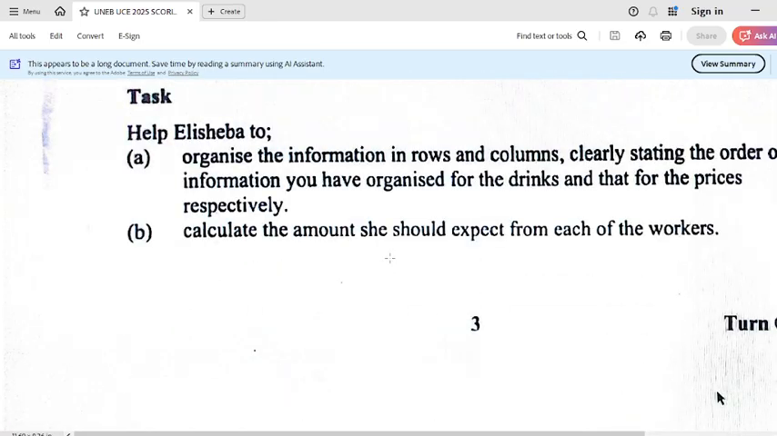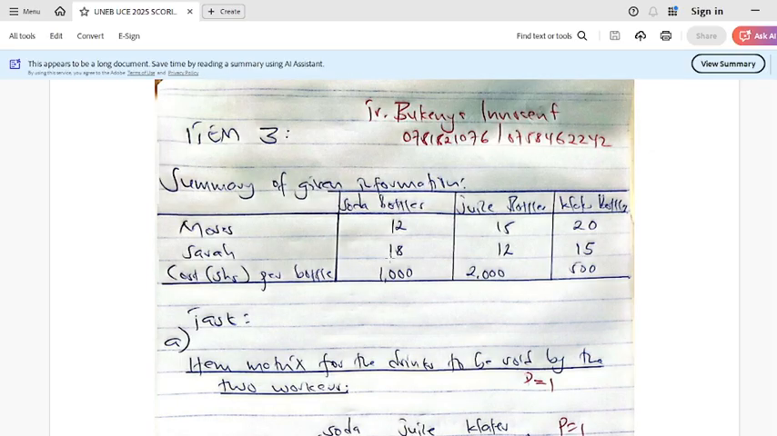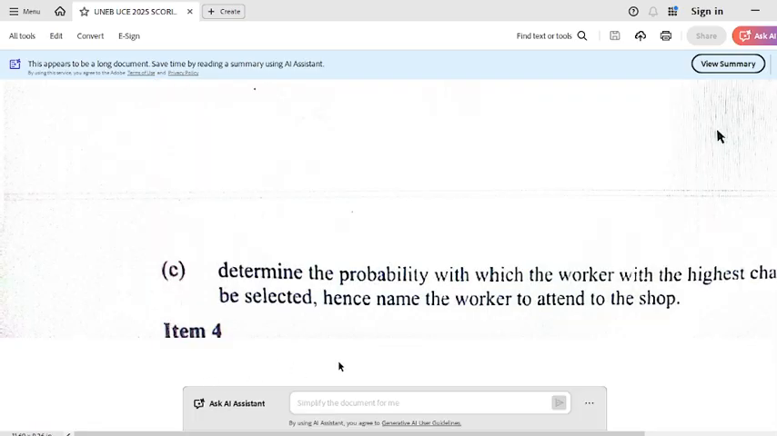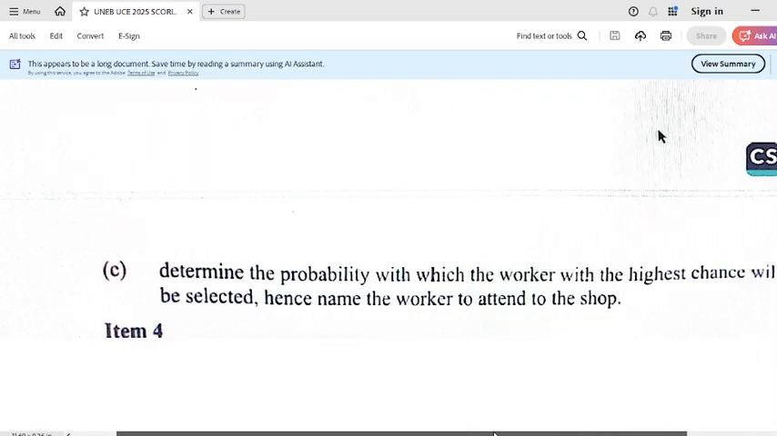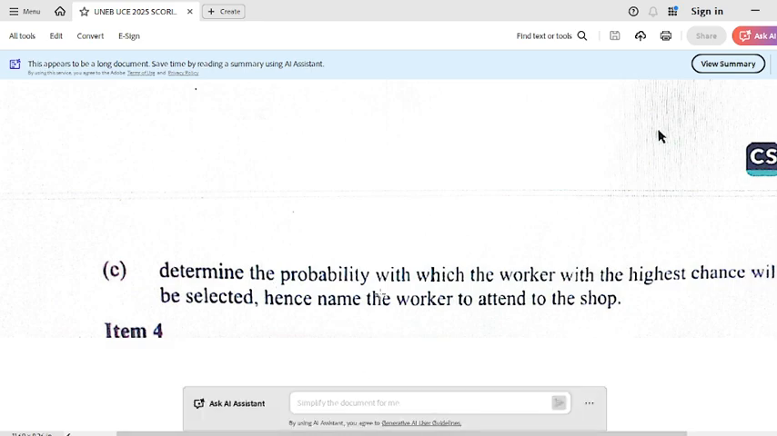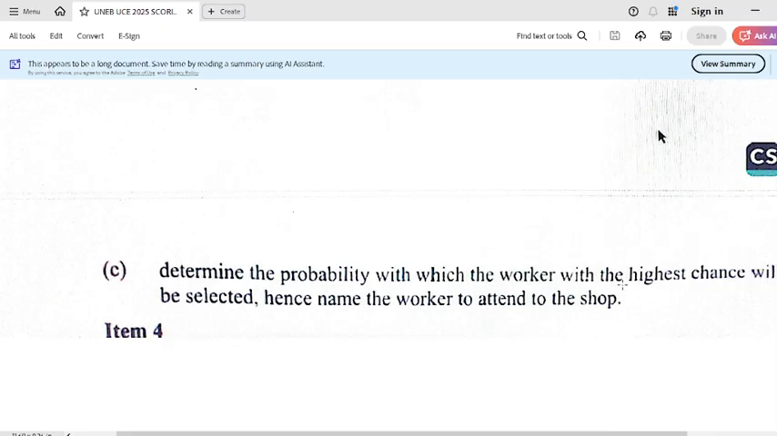Let us go and look at part C, which is a part of probability, and the question says, if you can look at that, the task says, determine the probability with which the worker with the highest chance will be selected, hence name the worker to attend the show.